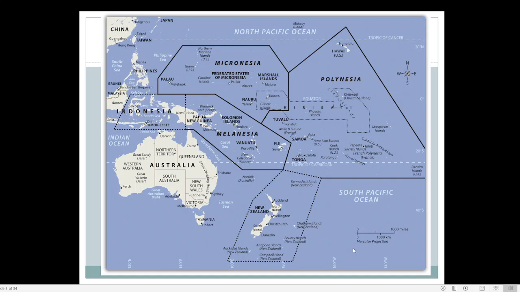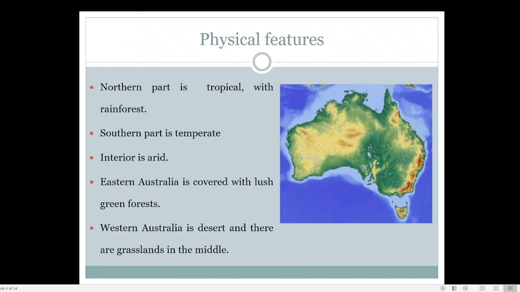Regarding the tropical climate, we have to understand the meaning of the word tropical. You know what the equator is, and you have also studied about the Tropic of Cancer and Tropic of Capricorn. These two lines lie at 23 degrees south and 23 degrees north latitude. The regions of the world in between this 23 degree north and south latitude are called tropical areas.